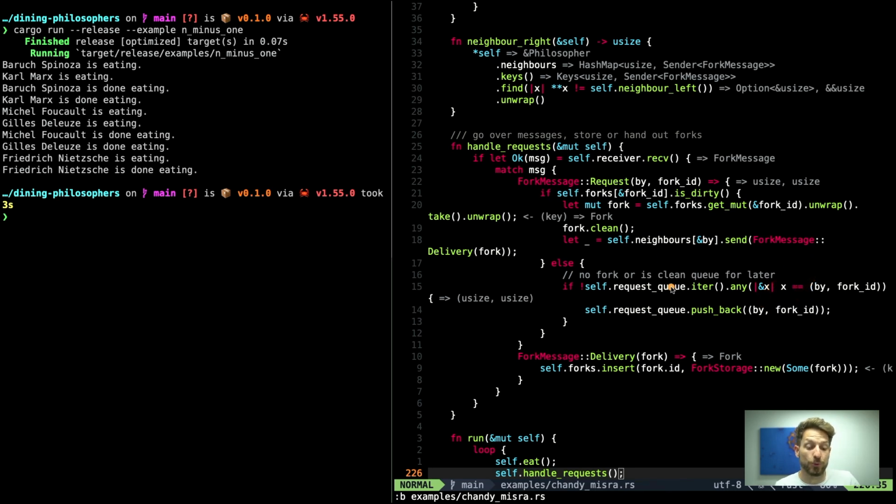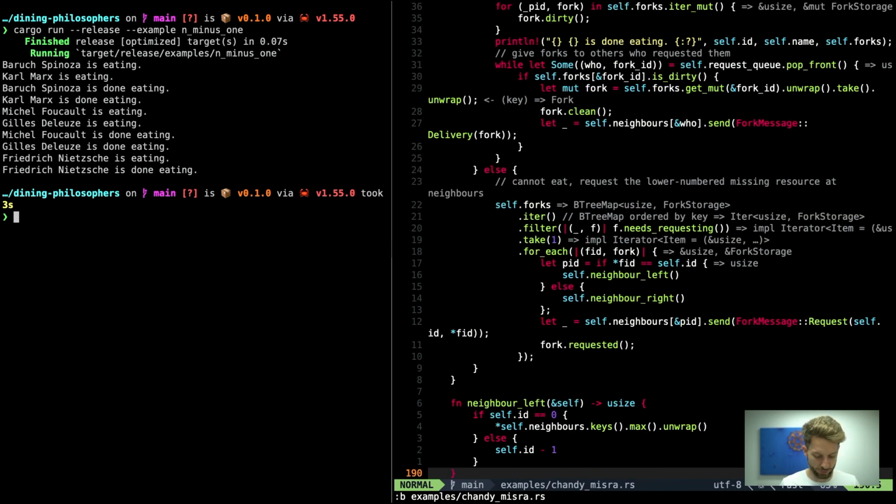So now we have two measures to make sure that there are not too many messages floating around. One is we track if we have requested the fork, and the other one is whether we have pushed too many of the same messages to the request queue, which would be useless. If you remember the loop being handled after eating, we would pop off the messages. So if there were 5 times the exact same message, we would then process something that doesn't make sense because we already have sent off the fork to the respective neighbor.